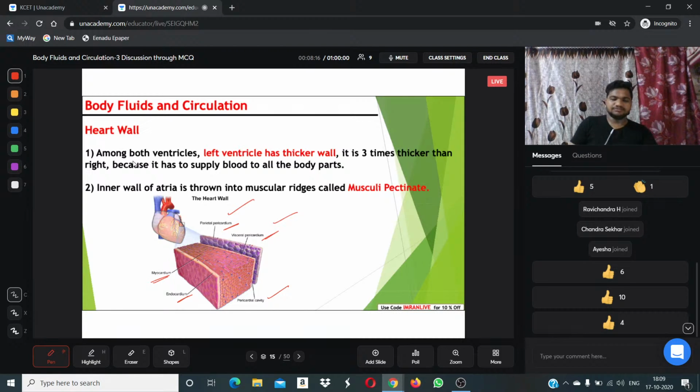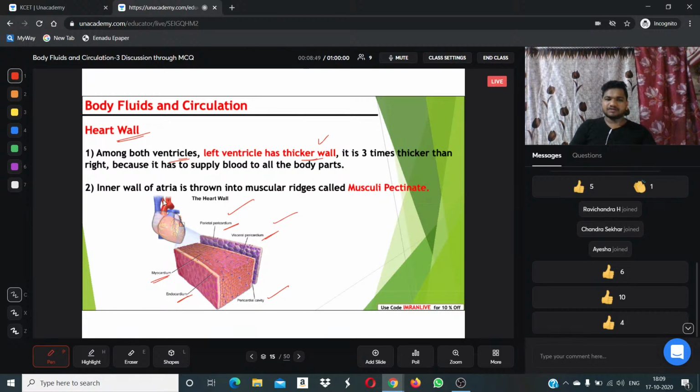Let's start our discussion on the heart wall. Yesterday we understood that the wall consists of three layers: the external layer, the middle myocardium, and the internal endocardium. Pericardium, myocardium, and endocardium. Right? We are going to continue the same topic. Among both ventricles, the left ventricle has a thick wall.